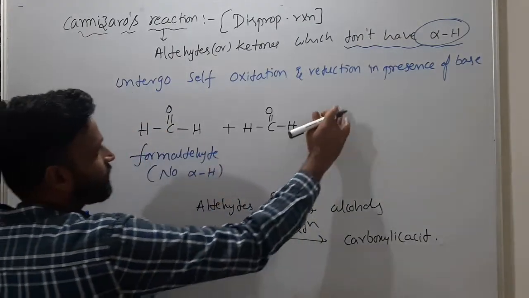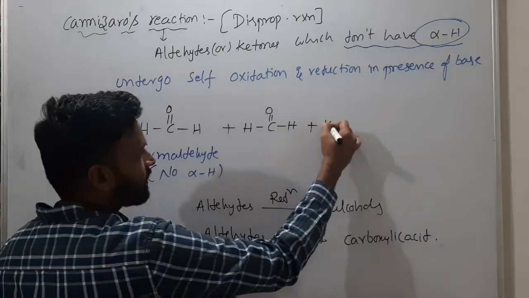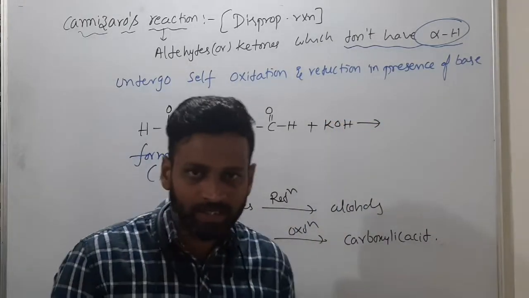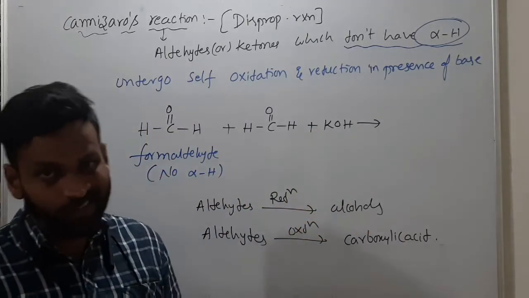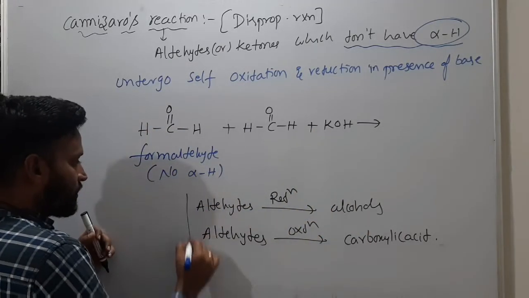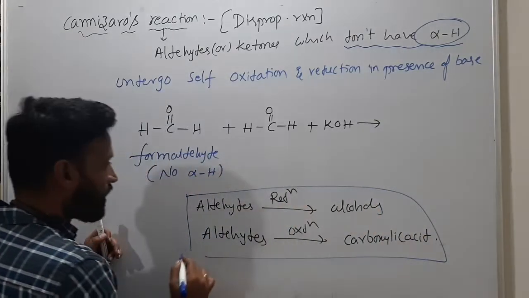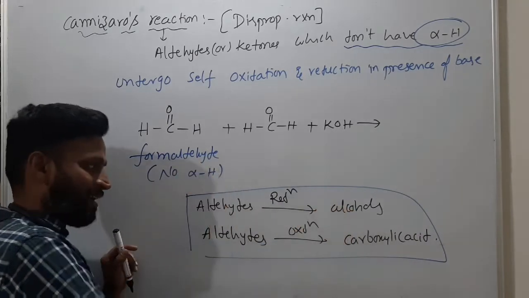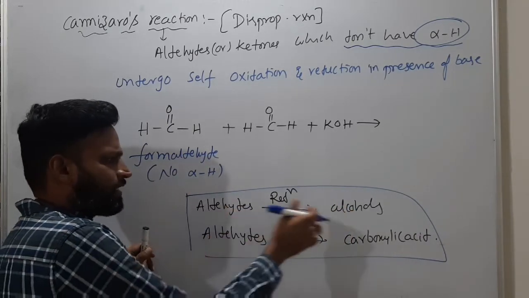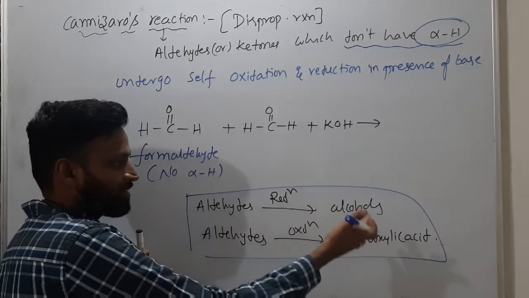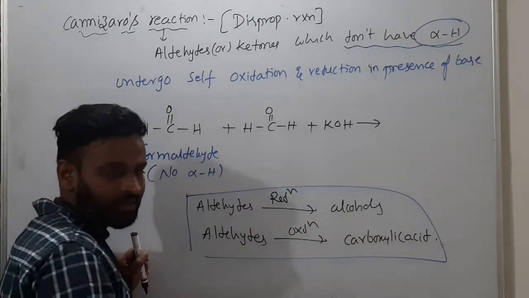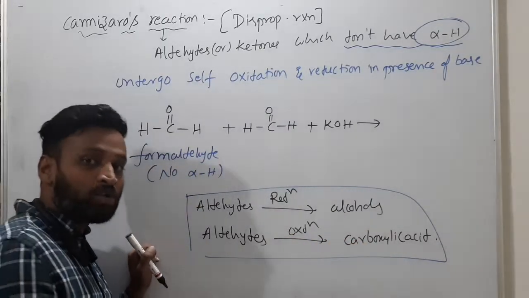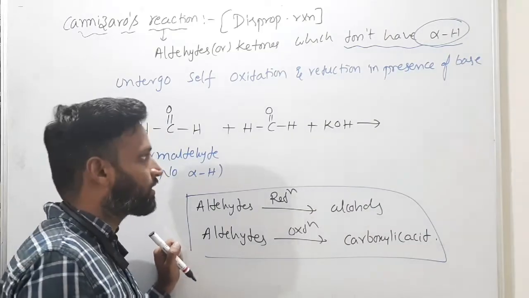Actually I wrote 2 moles just for convenience, but simply they will say: formaldehyde with base KOH, what is the product? So these two things you must know, everyone. Aldehyde reduction gives alcohol. We discussed this in alcohol preparations: aldehydes give primary alcohols, ketones give secondary alcohols on reduction. And aldehydes on oxidation give carboxylic acid. This also you know, with strong oxidizing agents.